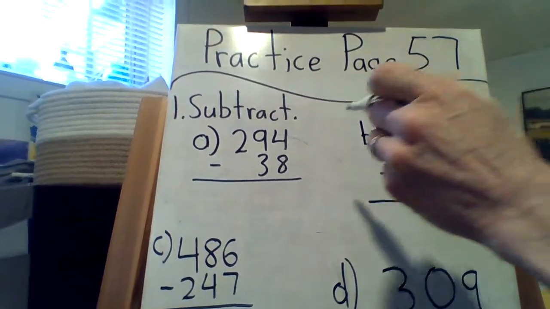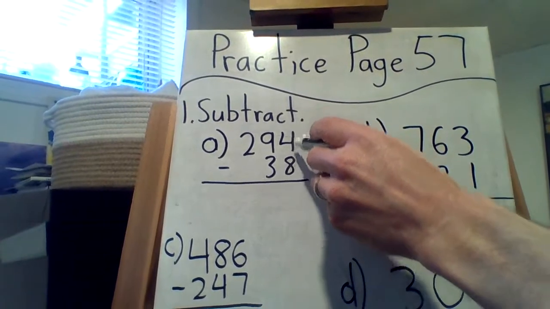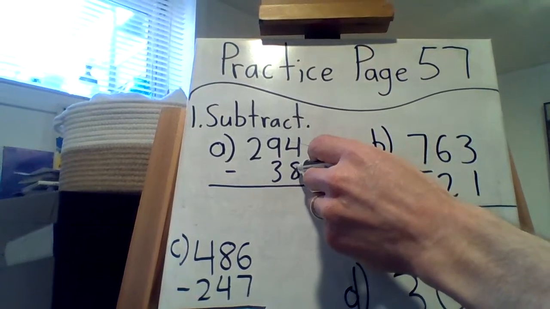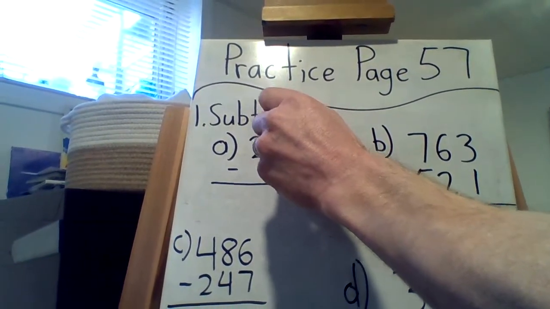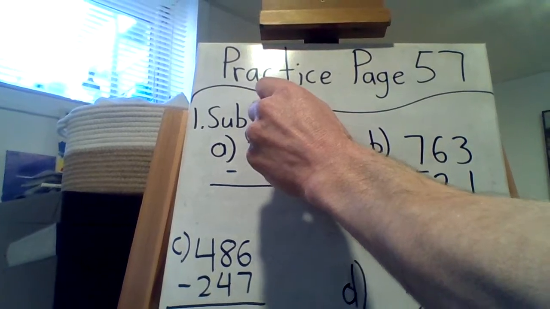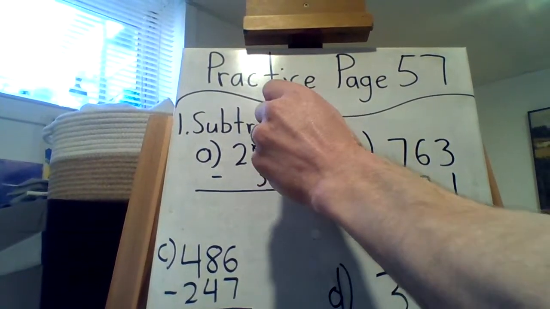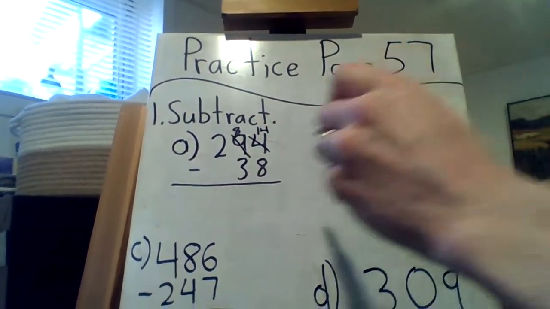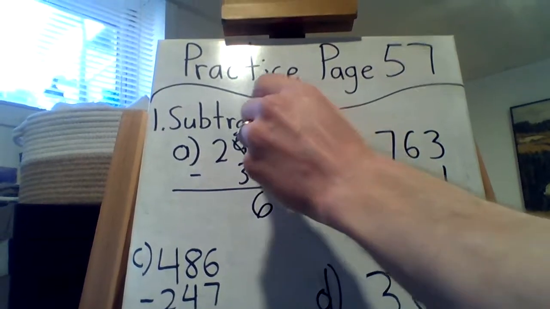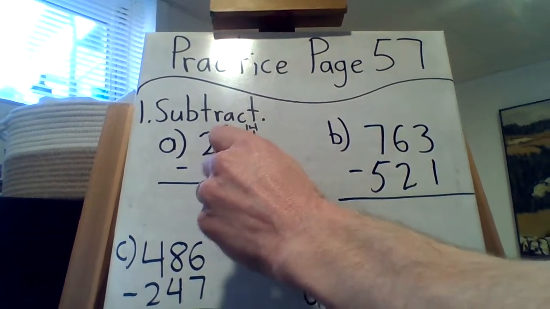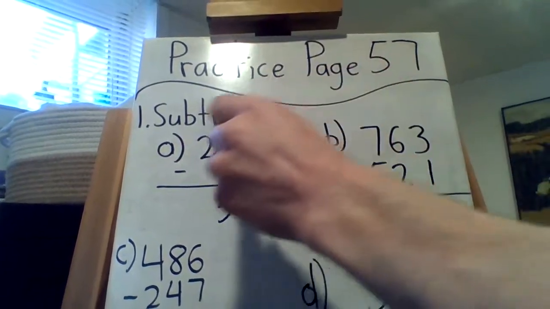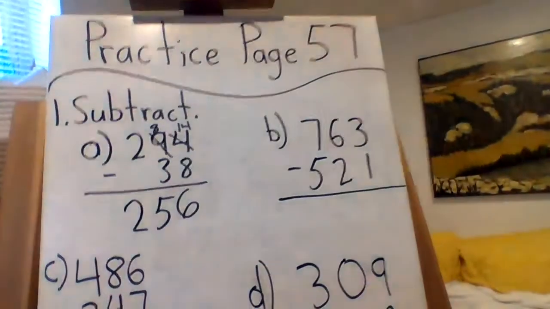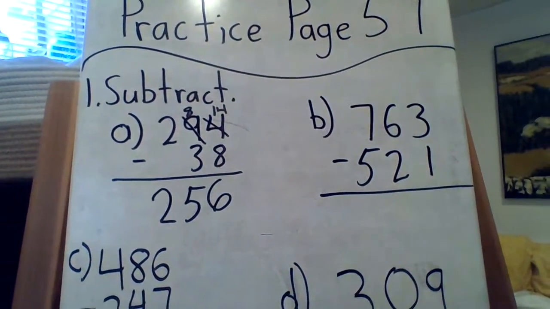Okay, so first thing you notice, I hope, always start with the ones. 8, subtract 4. Doesn't work. You can't take 8 when you only have 4. So let's borrow from that 9. Let's make it an 8, so there's 80 there. And that 4 turns into 14 because 80 and 14 is actually 94. 14 take away 8. 6 easier. 8 take away 3. 5, no big deal. And 2, and there's nothing in the hundreds place, so that's 0. 256. There you go. So the first borrowing one right off the bat.